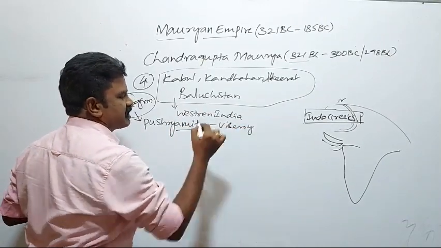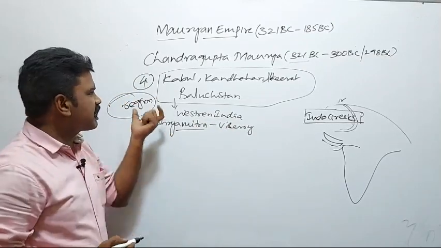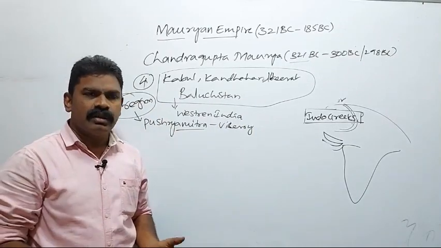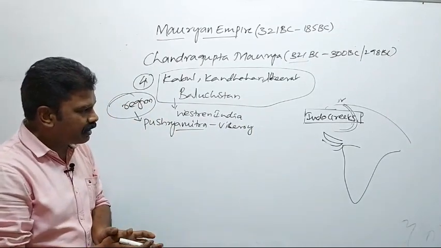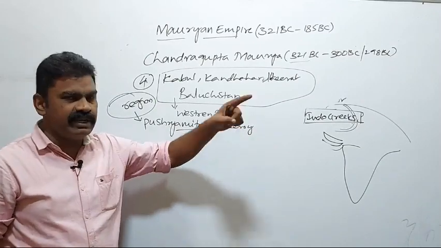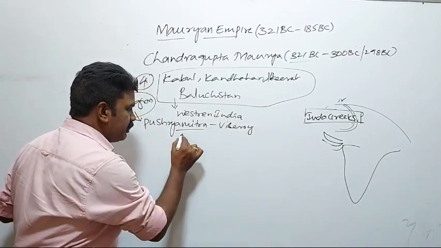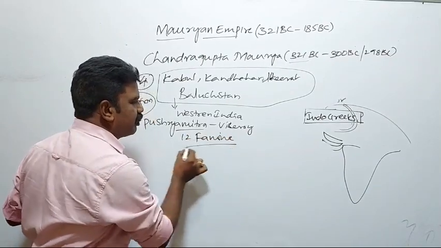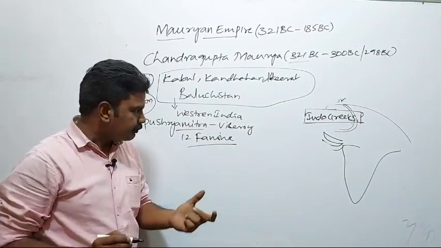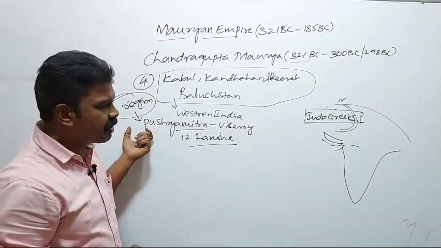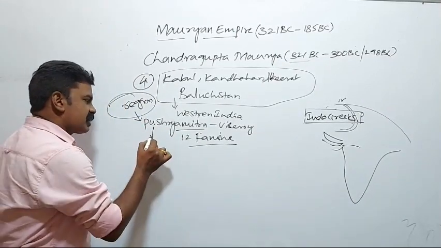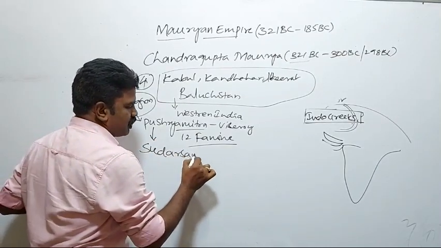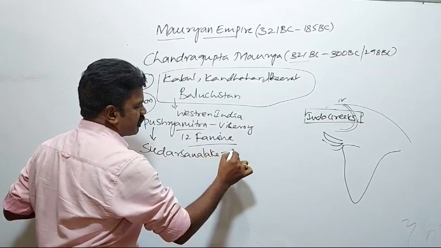While Pushyamitra was viceroy of this region, there occurred some scarcity of water. Because of that scarcity of water, there occurred a 12 years famine in Pataliputra. For that, Pushyamitra constructed Sudarsana Lake at Junagadh.